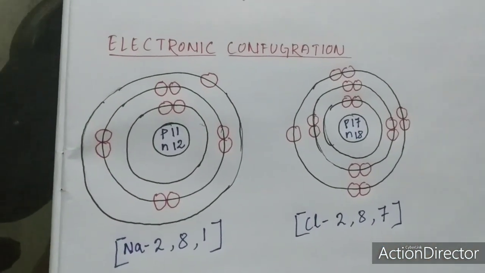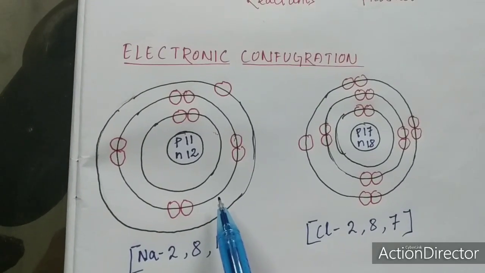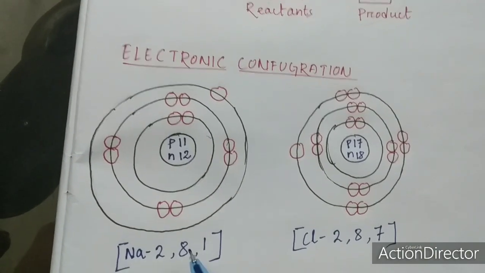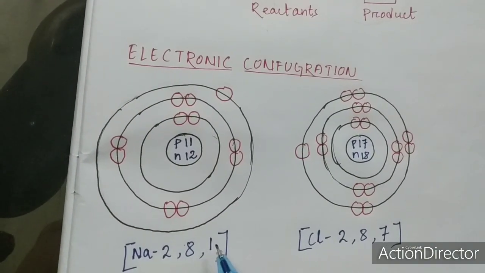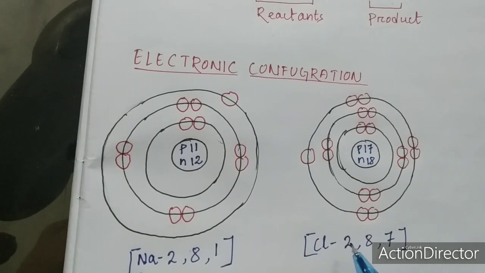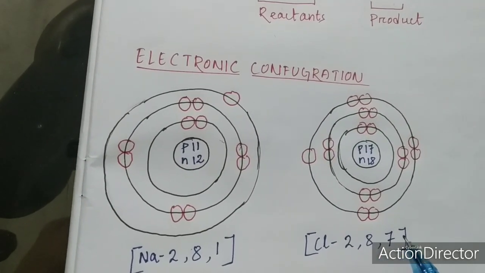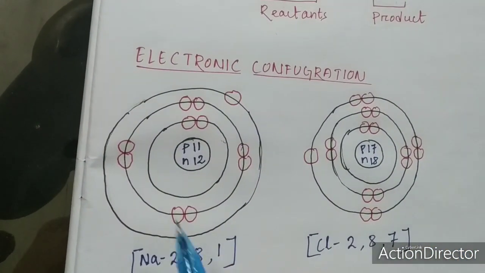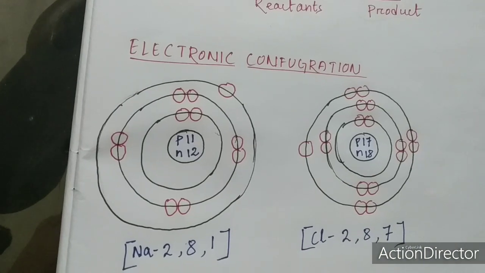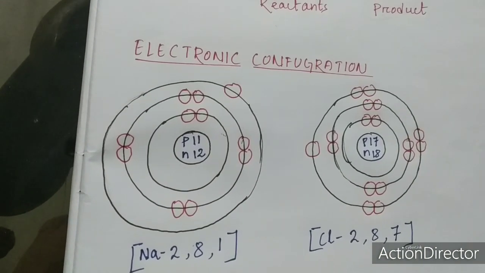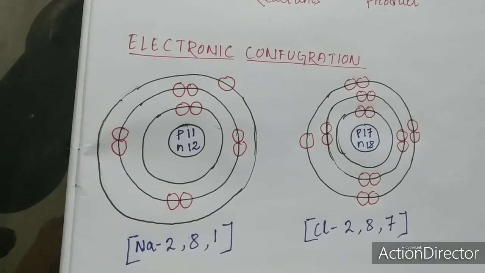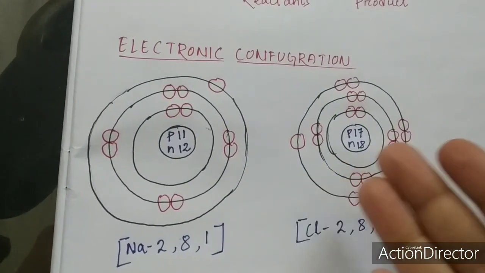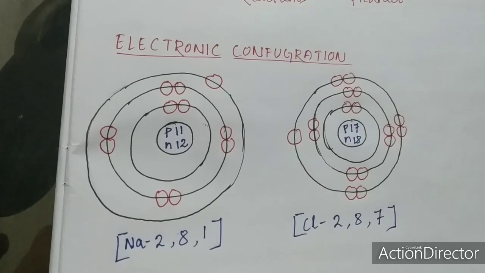So here I have done the electronic configuration for sodium, and again for chlorine. The electronic configuration for sodium is 2, 8 and 1, and for chlorine it is 2, 8 and 7. The arrangement of electrons is known as electronic configuration. So how can we define electronic configuration? Electronic configuration is nothing but the arrangement of electrons around the nucleus, and you can see how we have arranged the electrons around the nucleus.